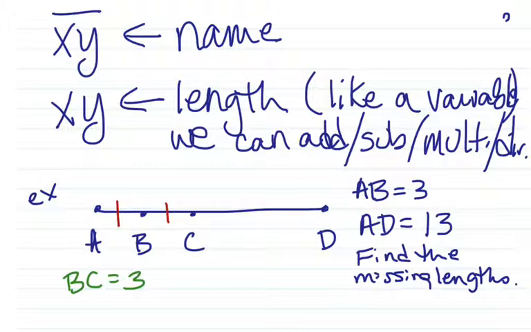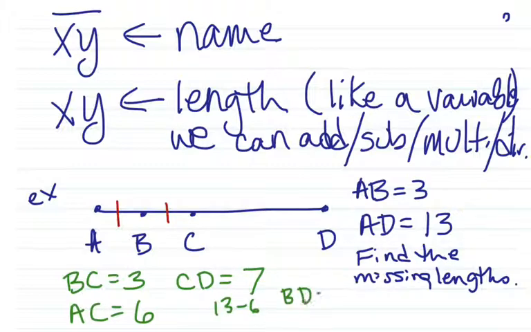Okay, there's one other part that we haven't talked about. Oh, sorry, wrong order. We know that if AB is 3 and BC is 3, then together they're 6. A to C is 6. CD is 7. How did I get that 7? Well, I know the whole 13, and I know that 6. I really just did the segment addition postulate backwards there to get that 7. And then BD is all of AD except for AB, so I had to subtract 3 from the 13.